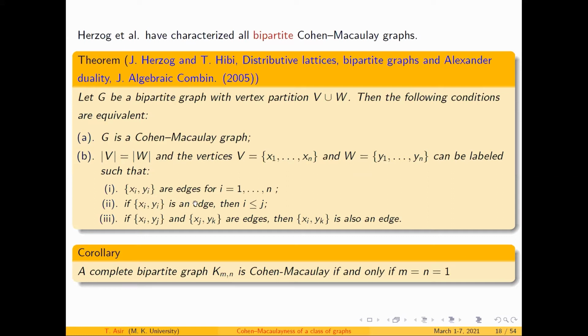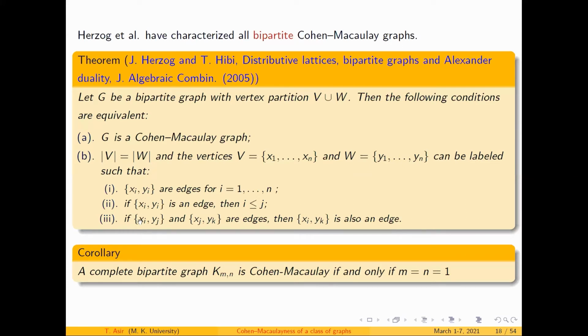First of all, each xi and yi should be an edge. And if xi and yj is an edge, then i should always be less than or equal to j. I made a mistake earlier in the indices: here it is i and j.